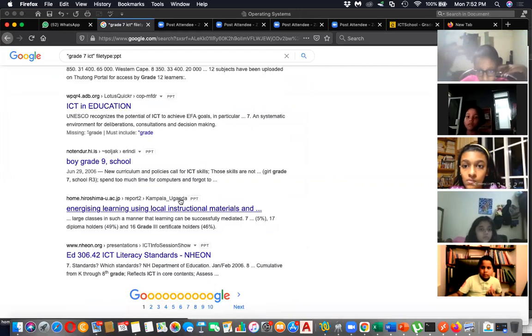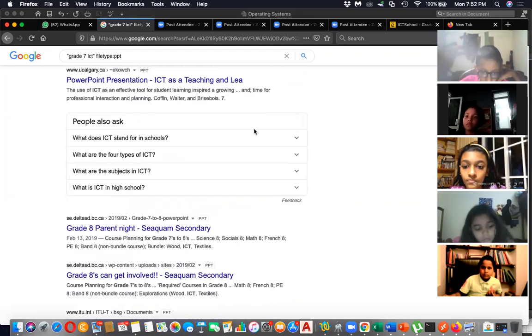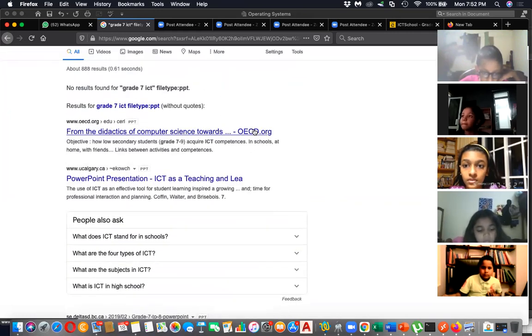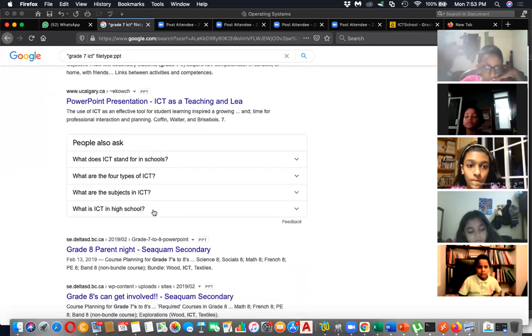But only few are there because those are also not from Sri Lanka, I think. Those are from some other school. Sir, it's coming, remove the quotation marks. No need to remove the quotation marks because anyway, it will display the results in the bottom.